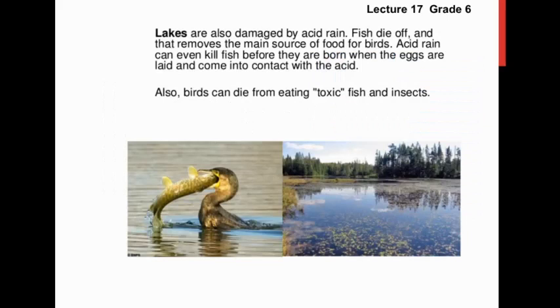Acid rain also affects the lakes and the organisms which live in the lakes. Lakes are also damaged by acid rain. Fish die off and that removes the main source of food for birds. Acid rain can even kill fish before they are born, when the eggs are laid and come into contact with the acid. Also, birds can die from eating toxic fish and insects.